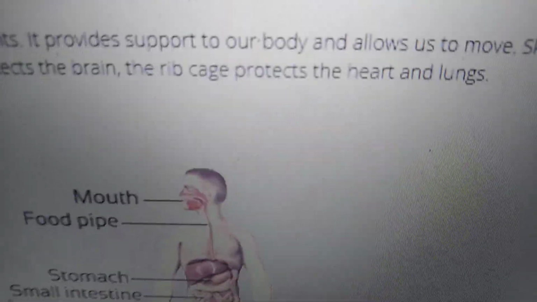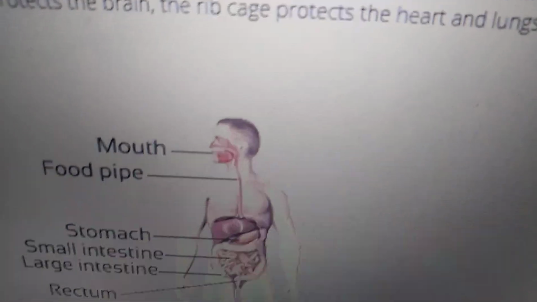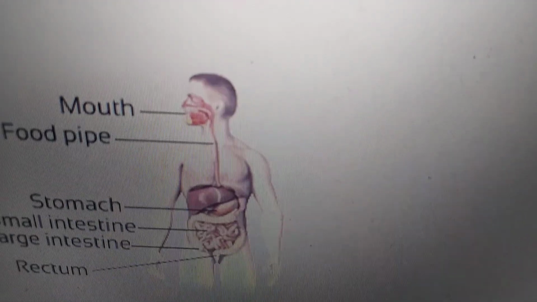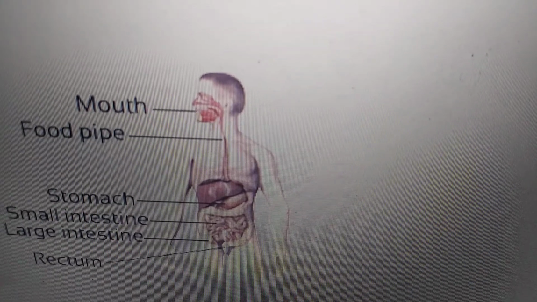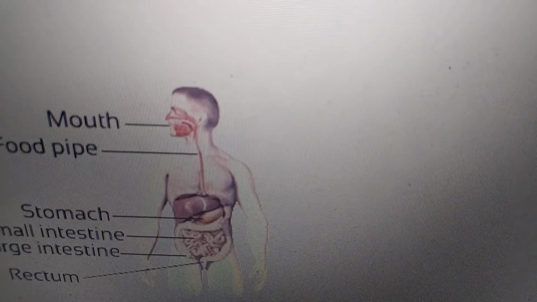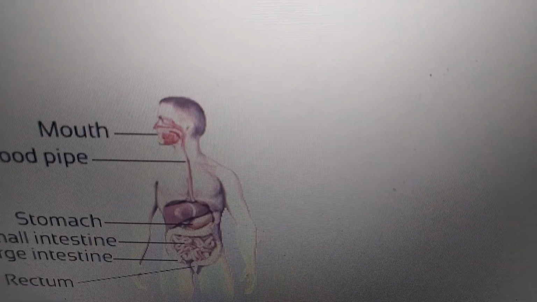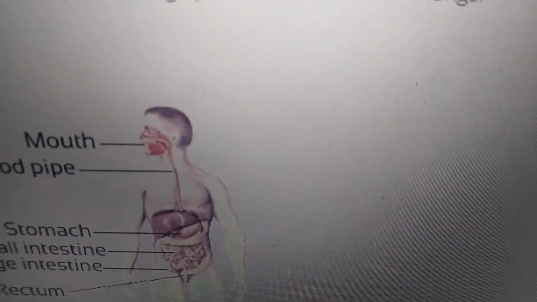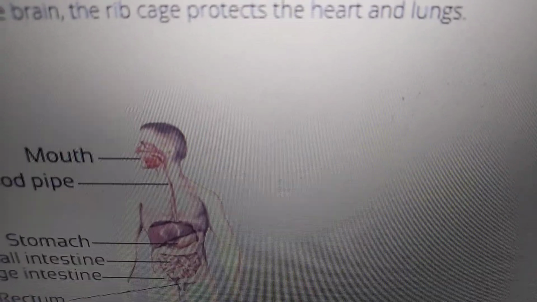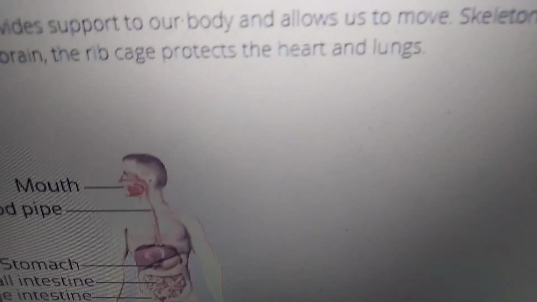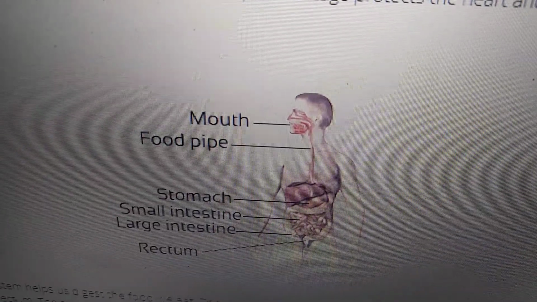Food is further digested by juices. Here, the nutrients in the food are absorbed by the blood, whereas in the large intestine, the undigested food goes to the large intestine. Here, extra water present in the food is absorbed before being thrown out through the anus in the form of stool. What is meant by anus? The waste comes out only from the anus, in the form of stool. That is nothing but solid waste.